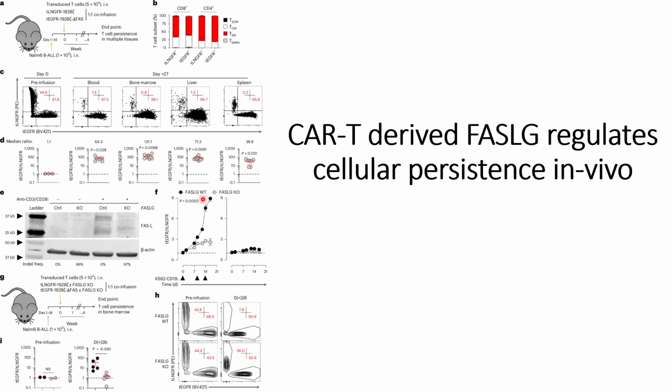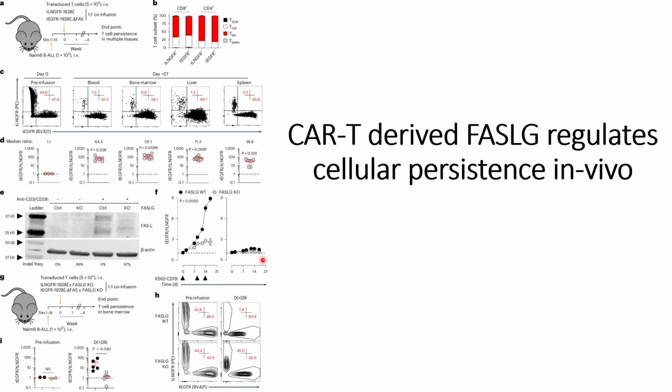Whereas in the case where FASLG is knocked down, they do not see any significant difference, indicating that the FASL gene might cause apoptosis, and that is the reason they see fewer cells in the case where FASLG is present in the wild type and cells are transduced with TLNGFR, that is where FAS signaling is present.